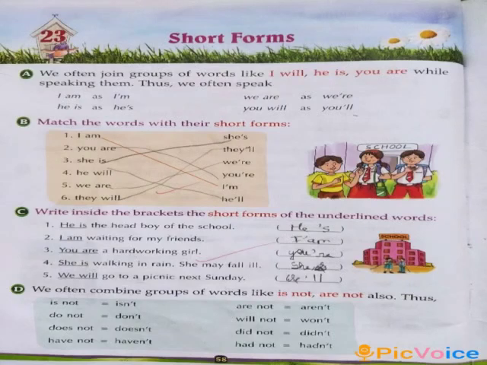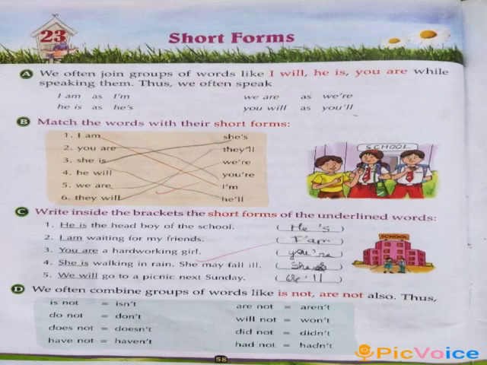Another difference between both of them is that in we are, you will, he is, we have used an apostrophe between the first word and the second word. Like for example, in he is, the short form is he's. In we are, it is we're. So the apostrophe is between the two words. But in is not, do not, does not, it is between n and t.